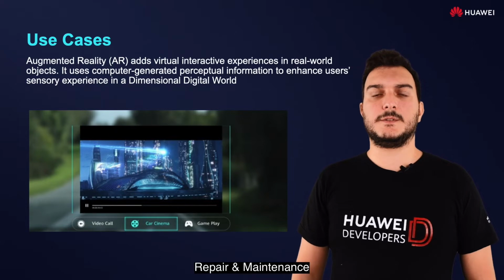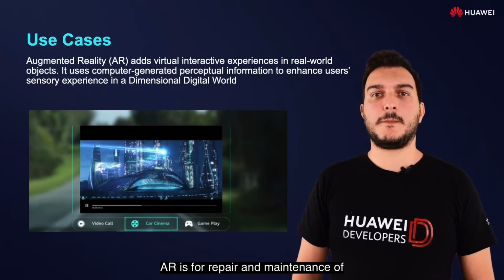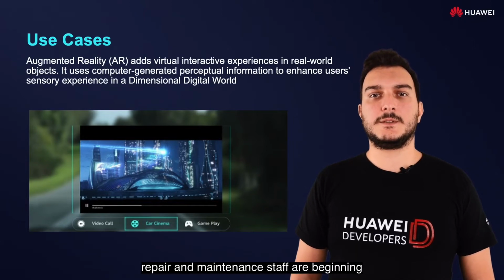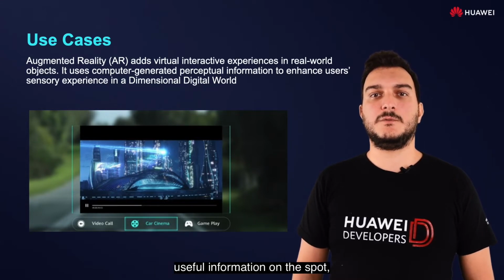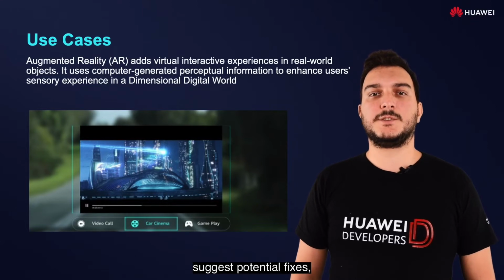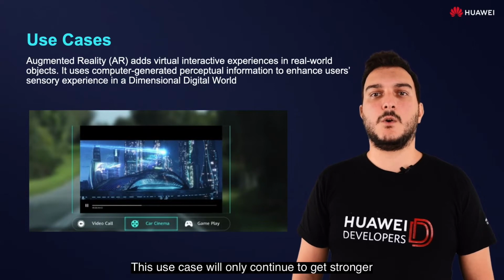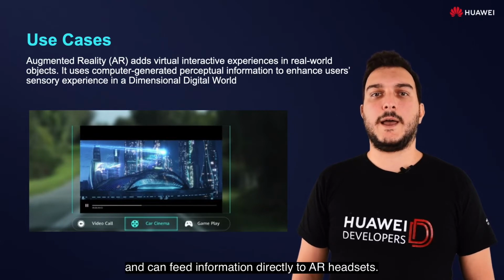Repair and maintenance. One of the biggest industrial use cases of AR is for repair and maintenance of complex equipment. Whether it's a car motor or an MRI machine, repair and maintenance staff are beginning to use AR headsets and glasses while they perform their jobs to provide them with useful information on the spot, suggest potential fixes, and point out potential trouble areas. This use case will only continue to get stronger as machine-to-machine IoT technology grows and can feed information directly to AR headsets.